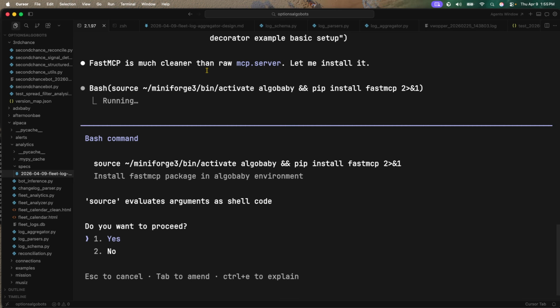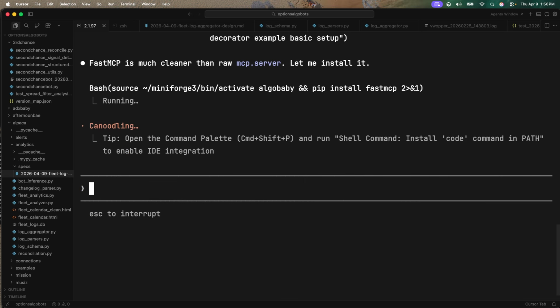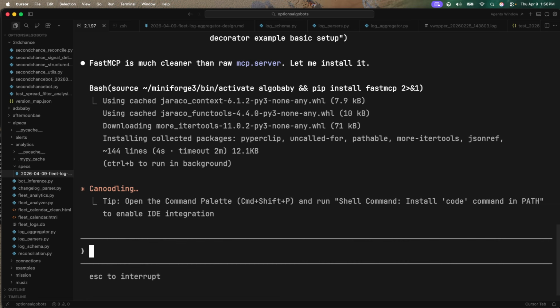Okay, FastMCP is so much cleaner than a raw MCP server. No kidding. I was like, bro, follow me, bro. Follow me.